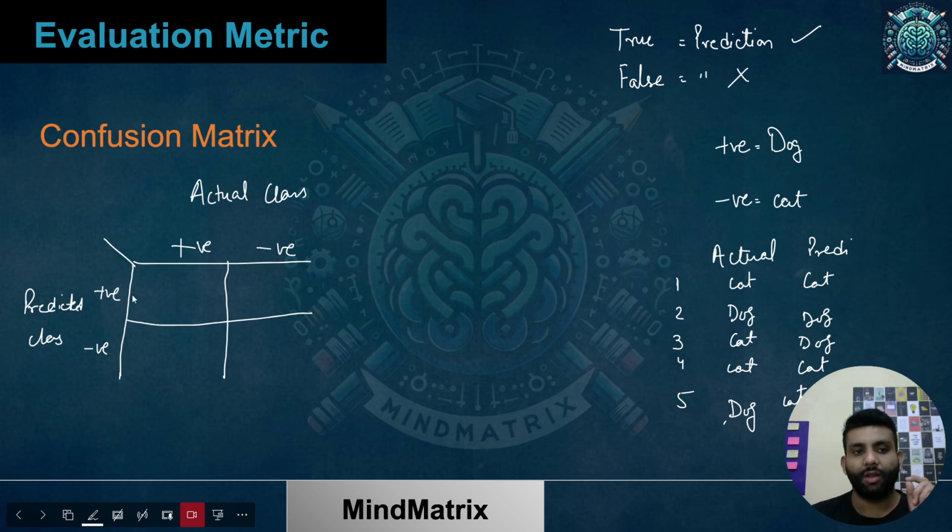The actual class was positive and it was predicted to be positive. So the prediction was true, and the prediction was the positive class, so true positive. I hope it is clear. Again, let me write over here: the prediction was the positive class, so whatever the prediction is, I'll write according to that. So like n.